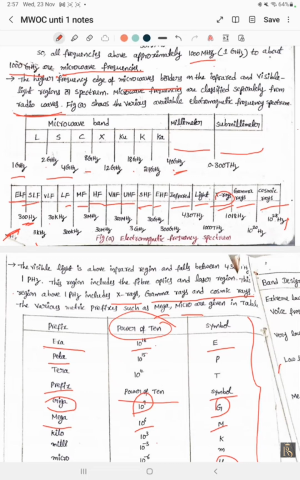Here 1 gigahertz, 2 gigahertz, 2 to 4, 4, 8, 12, 18. Here multiples of 2. Here we add 2, here 4, till here 12, and again we add 4. Like that we are getting the multiples.